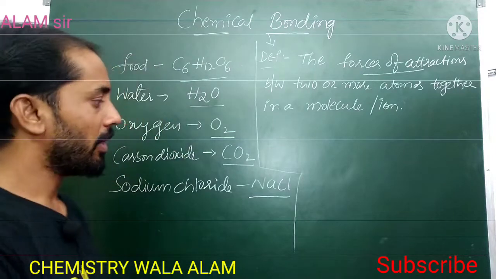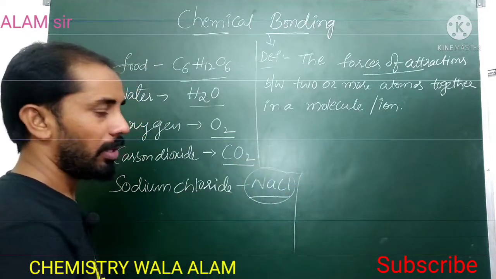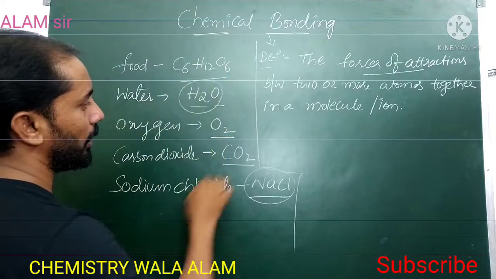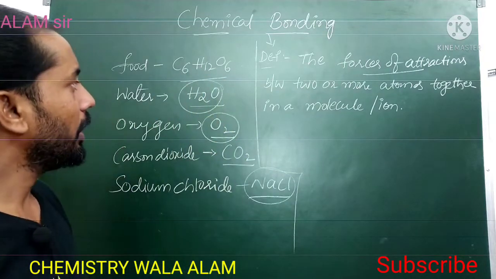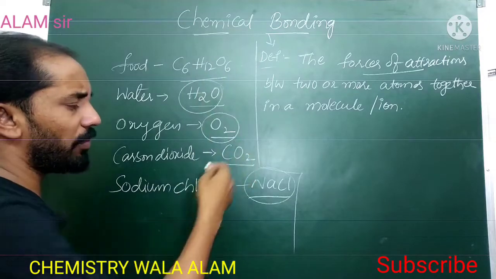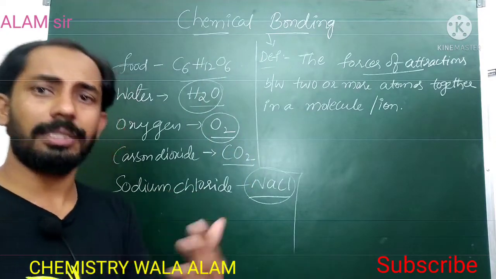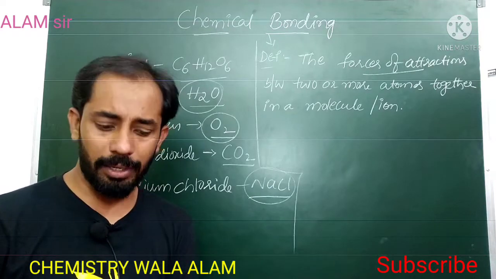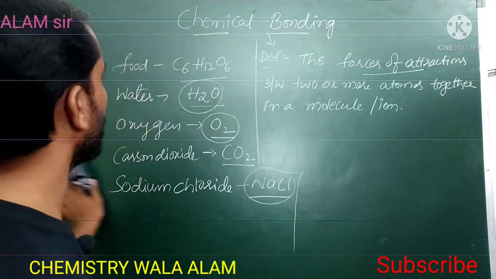can be discussed. For example, in NaCl one kind of bond, in H2O one kind of bond, in O2 another kind of bond. So different kinds of bonds exist in different compounds. How the different types of bonds are forming, we will discuss in this class.